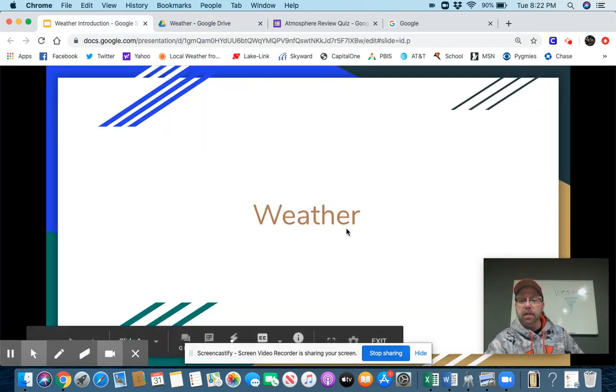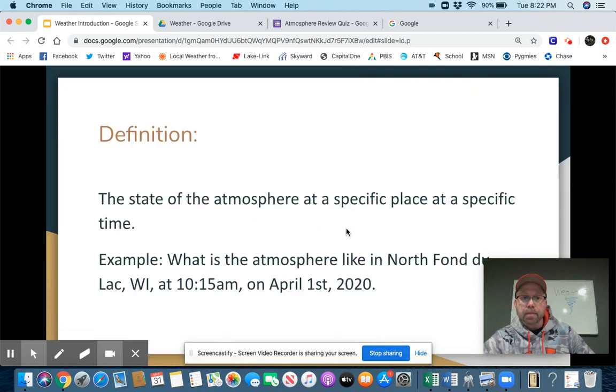So here we go. Weather. What is weather? By definition, weather is the state of the atmosphere at a specific place at a specific time. For example, if someone asks, hey, so, what's the weather like? We have to be very specific. If we're going to be true to the definition, where are you talking about and when are you talking about?